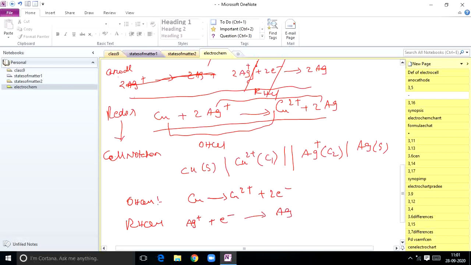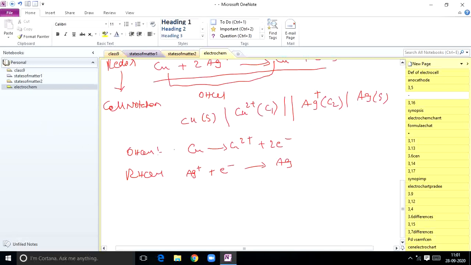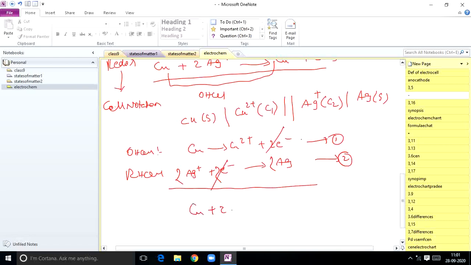Now you have to balance those equations, because in the first equation 2 electrons are there, so we have to cancel the electrons. Consider this one as the first equation and this one as the second equation. Multiply equation 2 with 2, and then you are supposed to cancel the electrons. Then Cu plus 2Ag+ gives rise to Cu2+ plus 2Ag. You get the exact redox reaction. So now students, you can learn how to convert a cell notation into a redox reaction and a redox reaction into a cell notation.